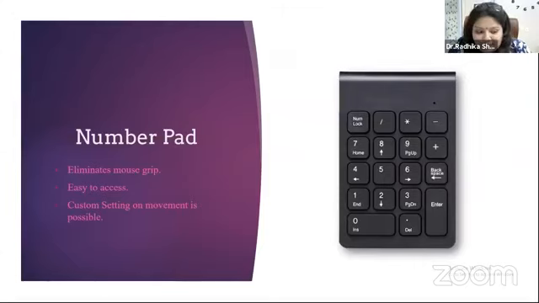Next, we have number pad. Now, this mouse is available in majority of all keyboards. You just have to switch it on in the settings and you can use your number pad as your mouse. This eliminates the possibility of having mouse grips. It is very easy to access and custom settings can be done.